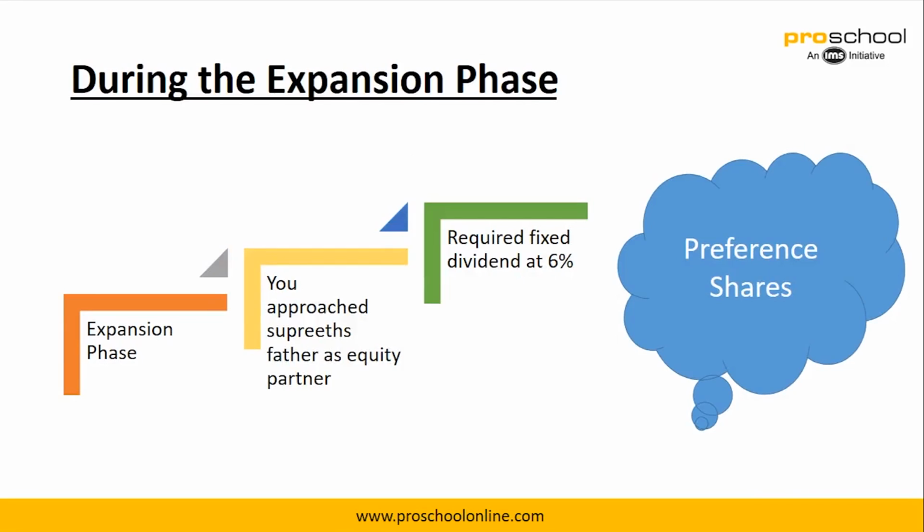In case of preference shares, let's say in the expansion phase, you approach Supreet's father as an equity partner, right? This is again still the expansion phase. I'm not talking about a public company as of now. And Supreet's father said that okay, I'll give you the equity and I would like to become a partner in the business also, but I require a fixed dividend of 6%, right? So that's basically called preference shares, because these shares will be given preference in case of dividends.